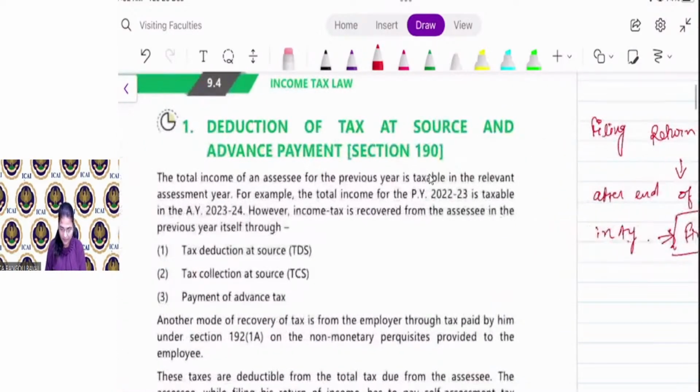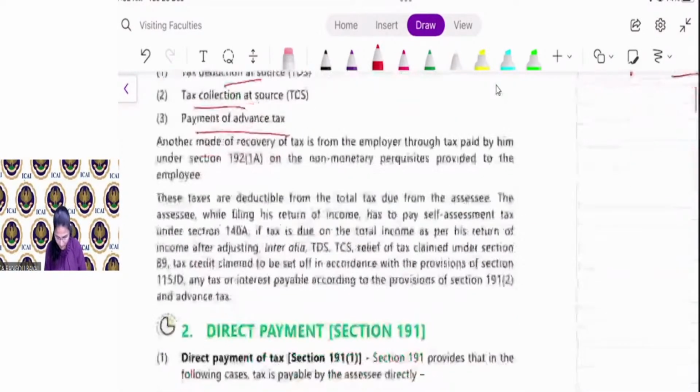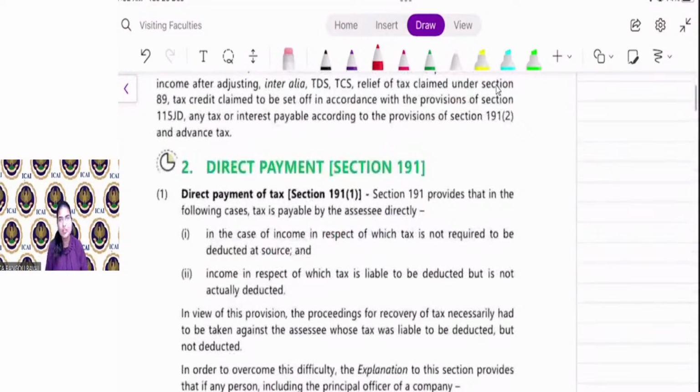But government needs regular payment, right? So during the previous year itself, government will collect taxes by way of tax deduction at source, tax collection at source, and by way of payment of advance tax, right? So section 191 deals with the direct payment of taxes.